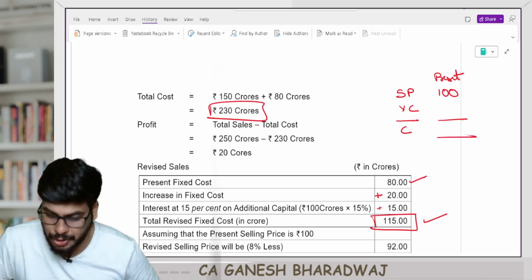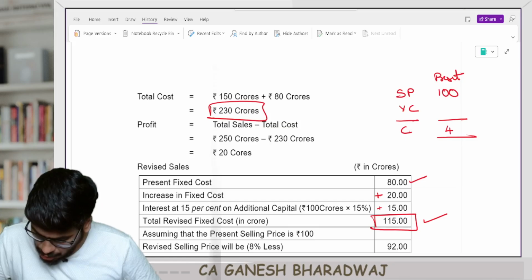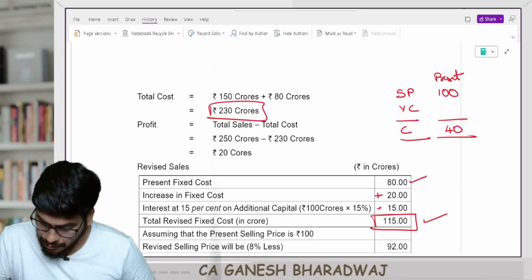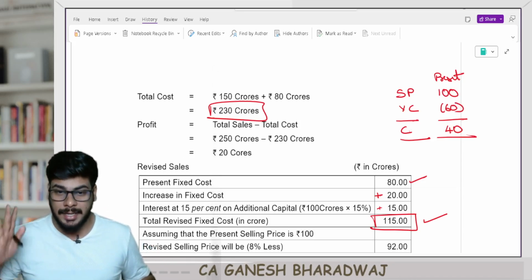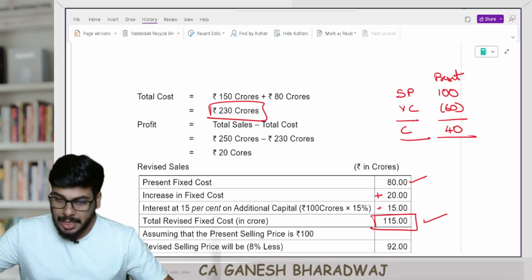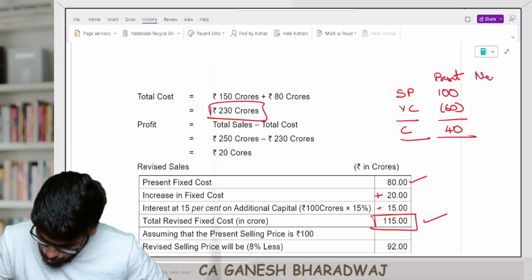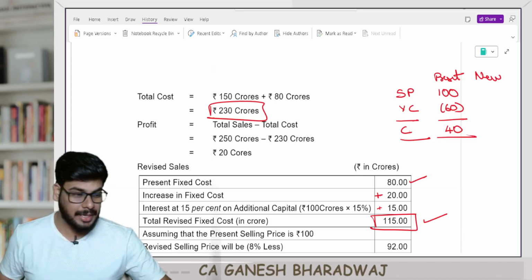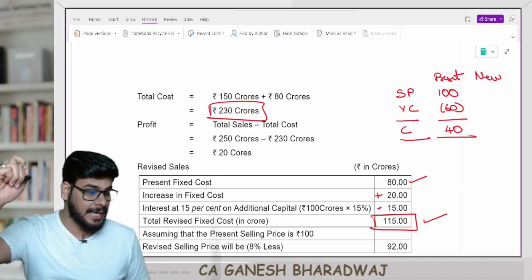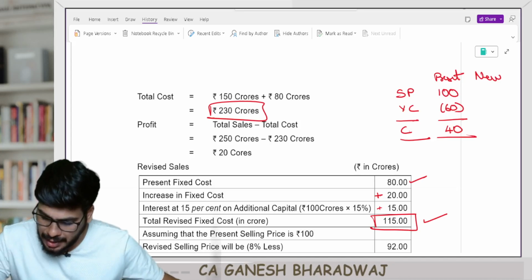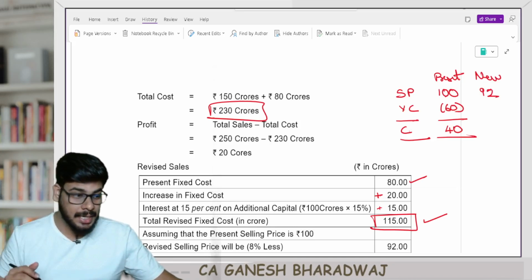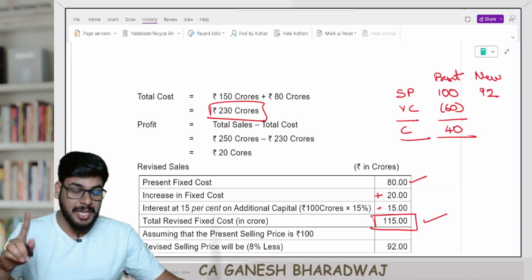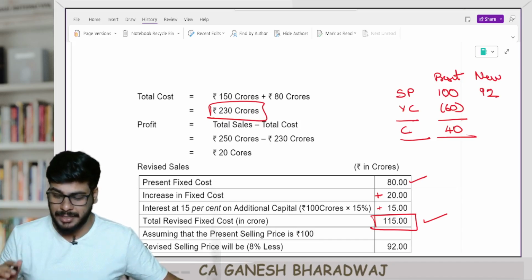The present PV ratio is 40%, which means your contribution per unit is 40, which means variable cost will be 60. This is the present data that we have. Correct? Now, in the next year, new data, what will happen? They are saying that the selling price should be reduced by 8%. Instead of 100, it needs to be now how much? 92. Correct?